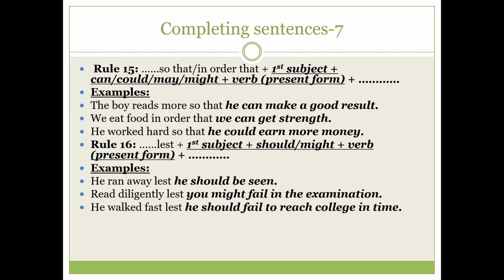Okay. So dear students, another rule here for you, that is so that or in order that. The meaning is different than the previous so dot dot that. Now this is so that or in order that, and you will find this conjunction in the middle of a sentence. After so that or in order that, you have to use the first subject, and then you have to use can or could or may or might, according to the tense in the first part, and then you have to use the present form of the verb.